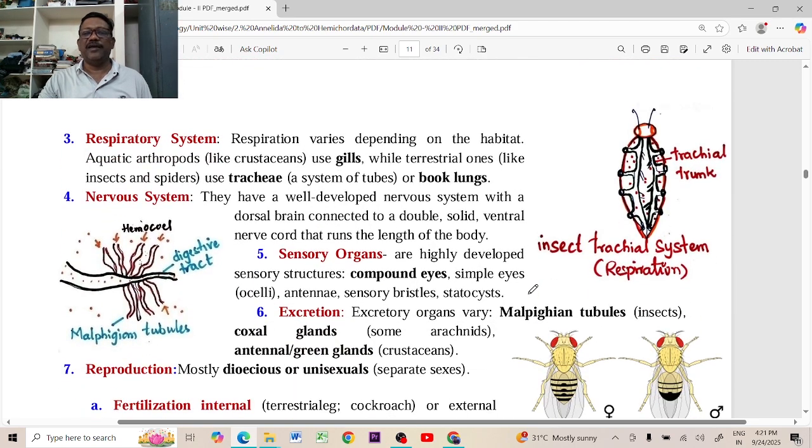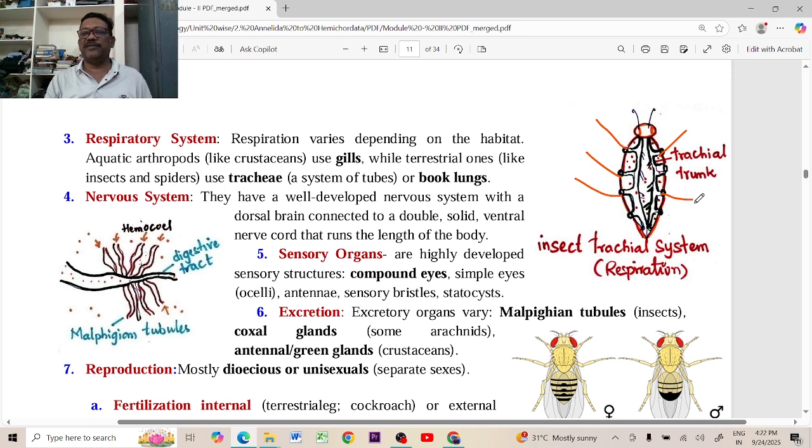Respiratory system. These insects develop the tracheal system. Blood has no role in the transportation of respiratory gases, oxygen and carbon dioxide. The blood is colorless, and the respiratory pigment is absent in the insects.